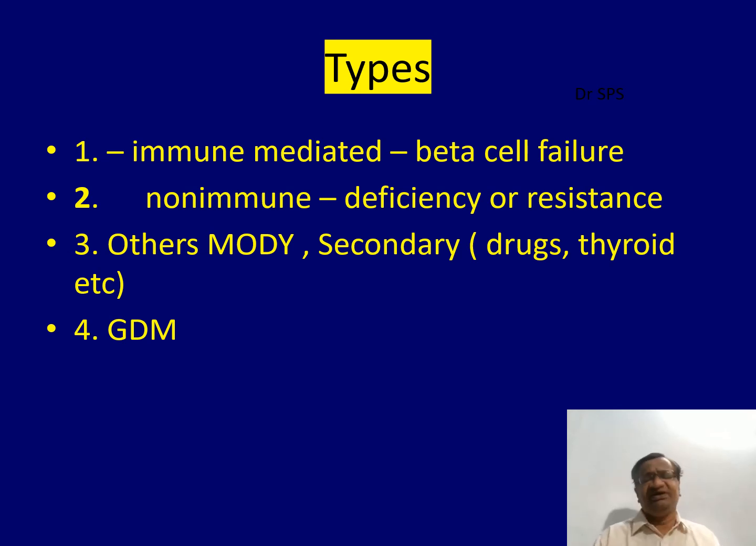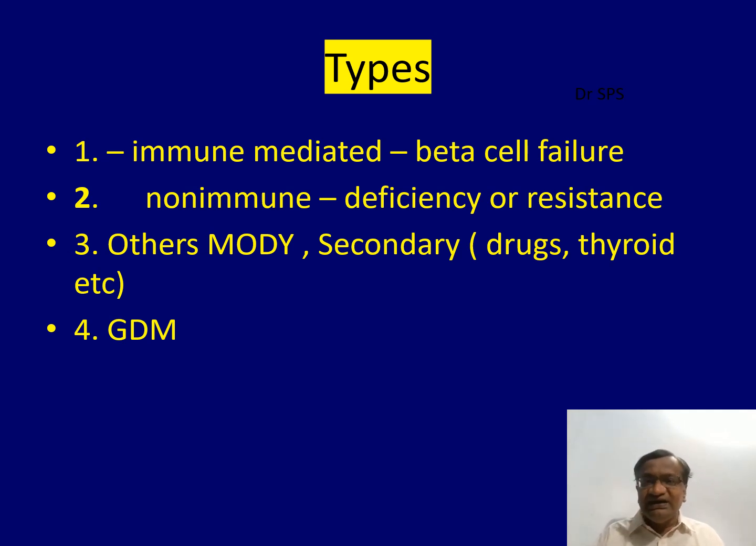Type 2: there may be some deficiency, there may be some resistance. This is what we routinely see, where insulin resistance may be the predominant problem. It is not immune mediated. Both may need insulin, that is a different issue. MODY is maturity onset diabetes of the young. For example, type 1 occurs in young fellows, type 2 occurs in old fellows. If type 2 occurs in a young fellow, it is maturity onset diabetes of the young, called MODY. I'm not going into the details of its genetics.